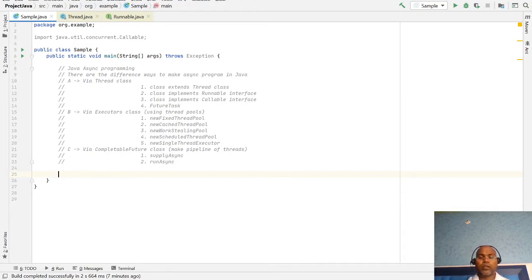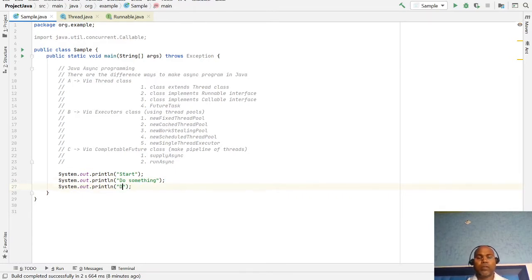All the code, like if you're writing any, let's say: start, do something here, do something, do something, and end.